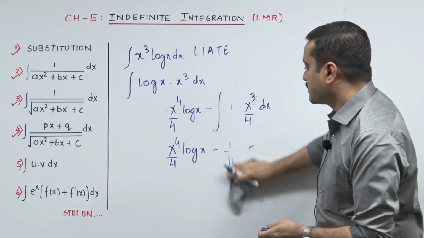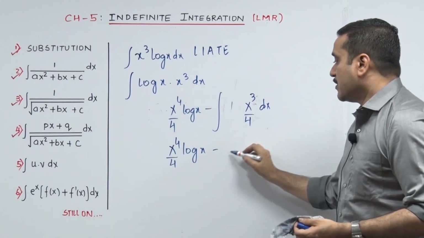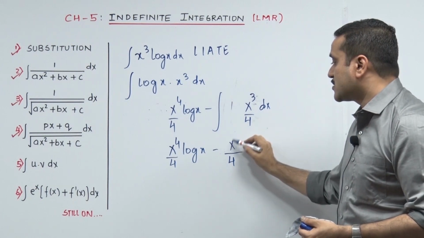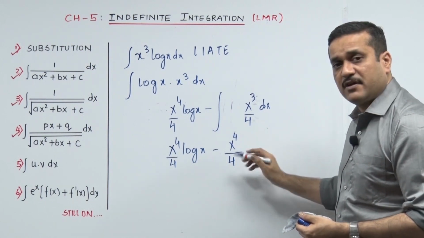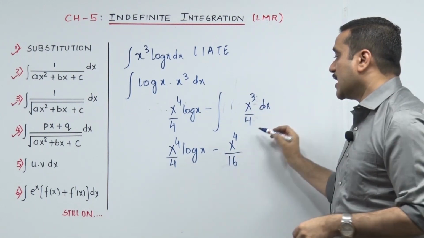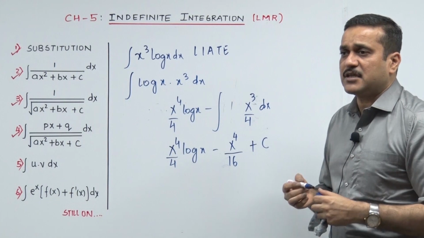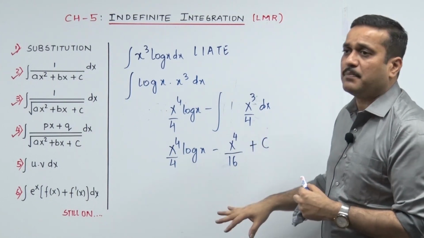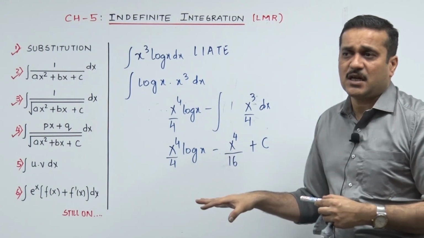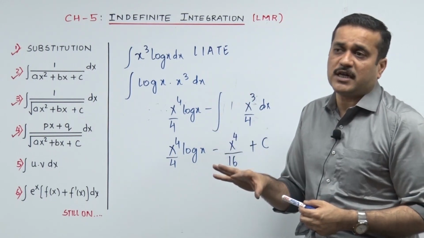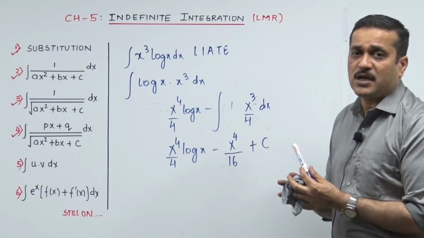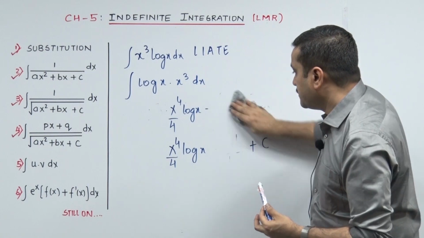You got confused. Okay, let's talk about it. The constant stands. The integration of x cube will go x raised to 4 upon 4. We already have 1 upon 4. That 4 and 4 will gel and become 16, plus c. I strongly recommend don't try to do anything apart from this. Sir, should I take x raised to 4 common, take LCM 16? They may have decorated the answer in the state board textbook to give a look like that. You need not do that. You get your full marks up till here. So I think that was pretty cool.